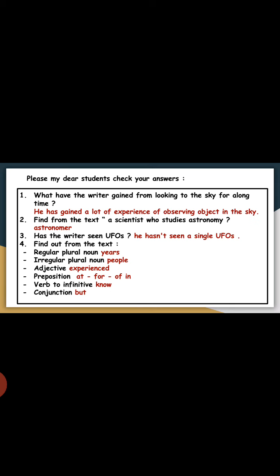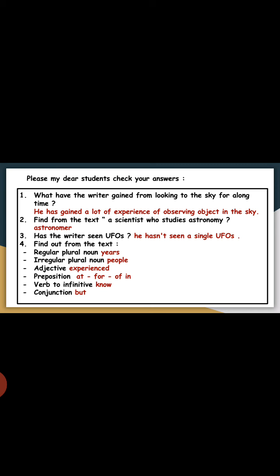Thanks a lot. Now, please, my students, check your answers with me. Number one, what has the writer gained from looking to the sky for a long time? He has gained a lot of experience of observing objects in the sky. Number two, find from the text a word which means a scientist who studies astronomy: astronomer. Number three, has the writer seen UFOs? No. According to the text, the writer hasn't seen a single UFO.